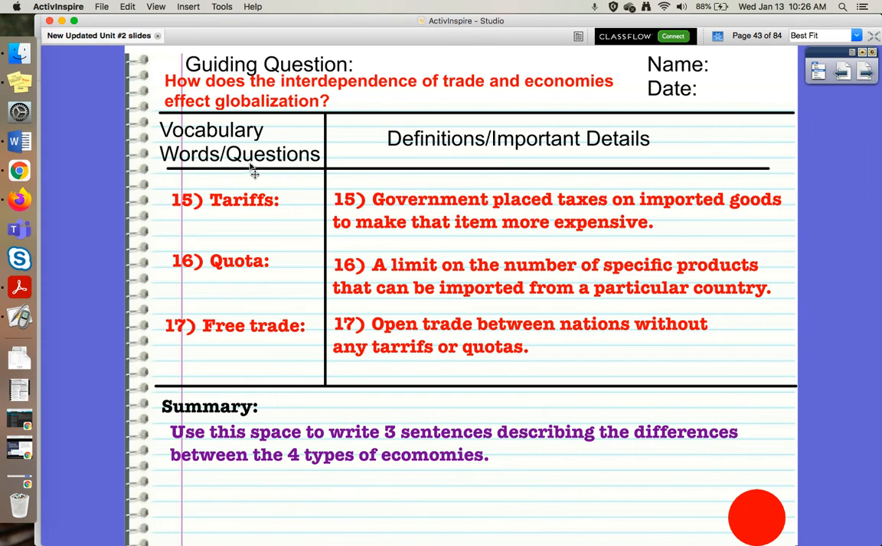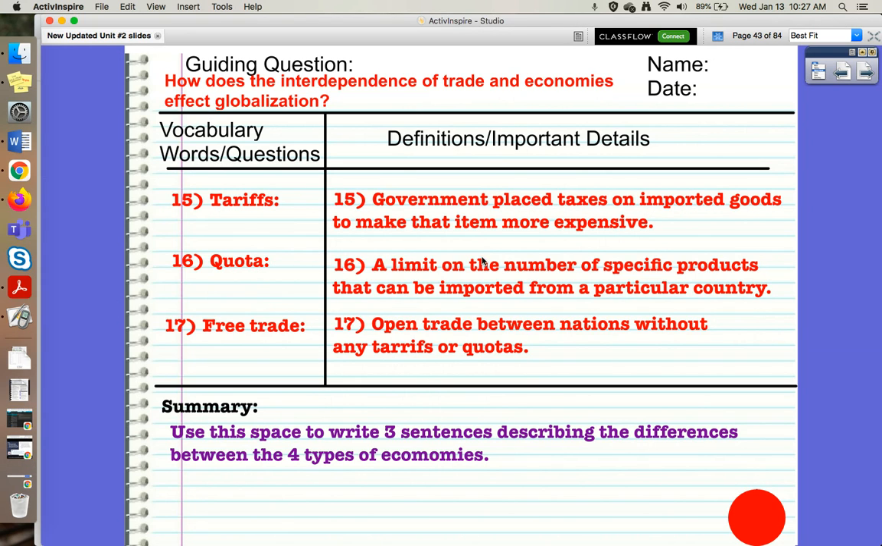There are 3 ways that our government is majorly involved in our economy. That is tariffs, quotas, and free trade. Tariffs are government-placed taxes on imported goods that makes the item more expensive. So the government says, yes, we can get that here, but when it comes into our country, we're going to charge a tax on it.